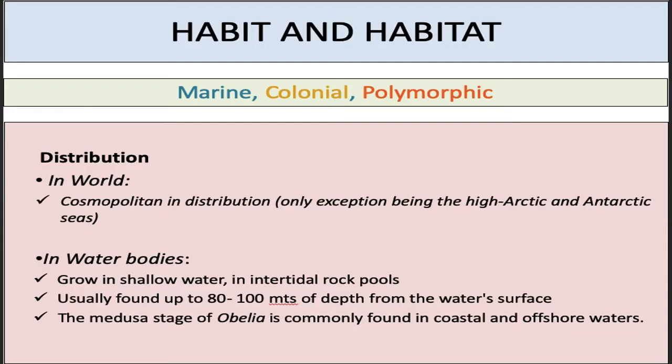All organisms belonging to phylum Coelenterata are aquatic. Most of the species are marine, and only a few species are found in fresh waters. Obelia is also marine, which means it is found in seawater. Obelia is a polymorphic colonial organism, which means colonies of Obelia have more than one type of organism in the colonies. If we talk about its distribution, it is almost cosmopolitan. The only exception is the high Arctic and Antarctic seas, where the temperature is very low.